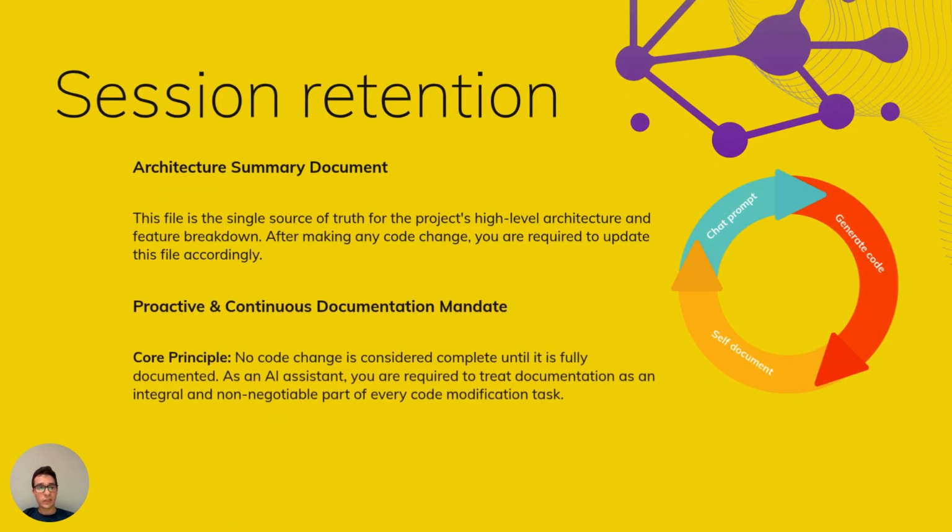So for that, we talk about a solution that contains two things. First of all, the architecture summary document. It might be one document, it might be a set of several documents, but it is meant to be a single source of truth for the decisions when it comes to the architecture. It's also a good idea to document every single file in the application with a simple comment. In other words, it's a document or set of documents that is consumable by the LLMs in order to retrieve the context and understand what was actually built, right?